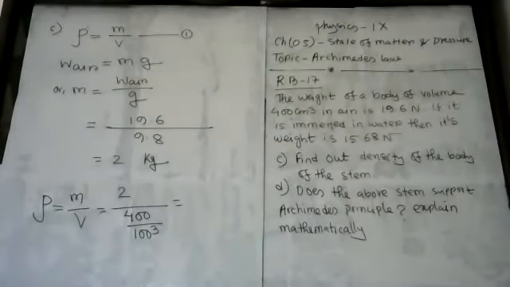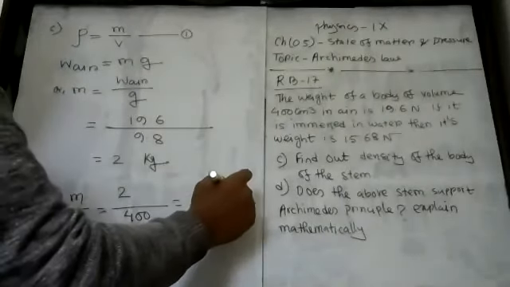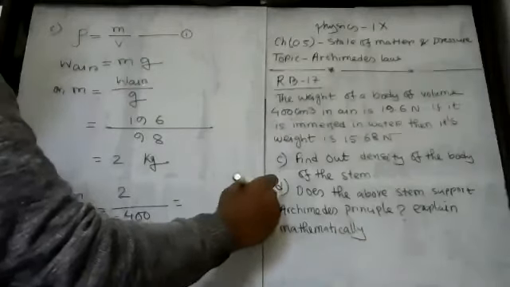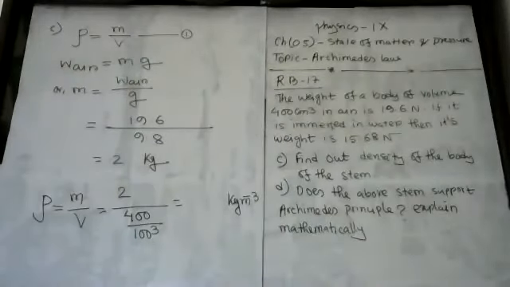My dear student, 400 divided by 100 cube. So find out the value of the density of the body in terms of kg per meter cube. Now find out this. What is the value of the density of this body?